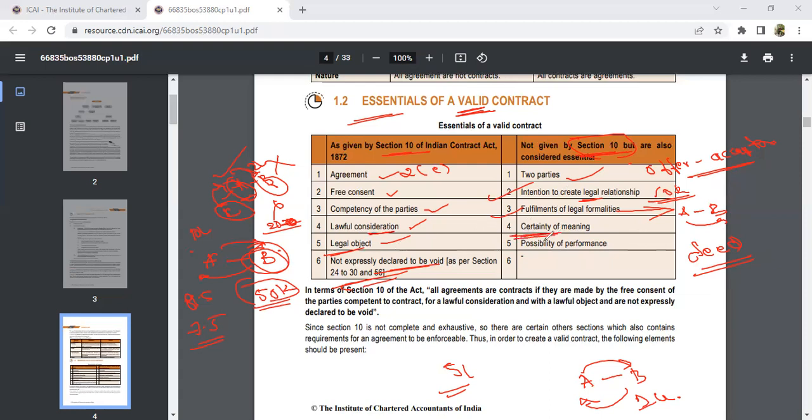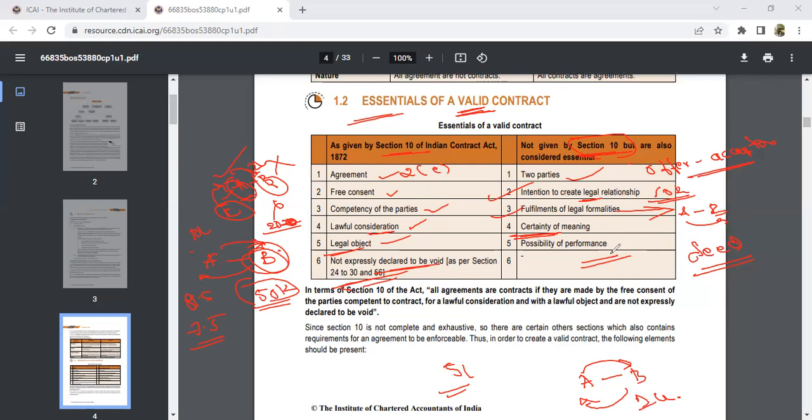Certainty of meaning, the same thing I told you. Once I give the car, you cannot tell me that you'll give the star from the sky. Is that possible? Obviously not. So that's not certainty of meaning. And then possibility of performance. Whatever you can perform, you have to tell that. Suppose today I'm giving my car to you, and you say you'll go to the sky and come back and later give me the amount. Is that possible? I don't know whether you will come back after going to the sky or not, right? So that is possibility of performance.